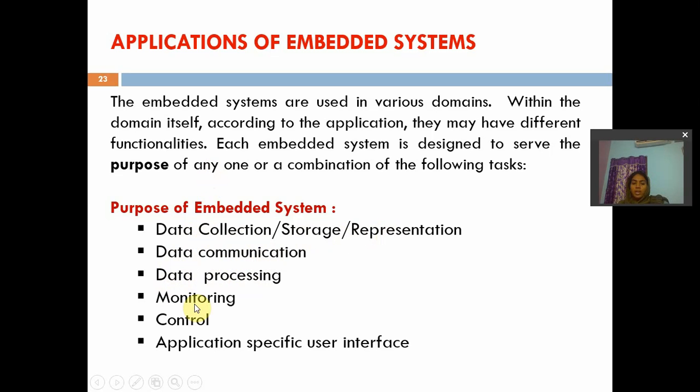And to monitor the data, whatever the data we are storing and whatever the data we process, we need to monitor the data. And we need to control the data, and application specific user interface. These are the main purposes of an embedded system. Data collection and data storage, and to represent the data, to communicate the data, to process the data, for monitoring and to control the device, and as application specific user interface. These are the purposes of embedded systems, right?